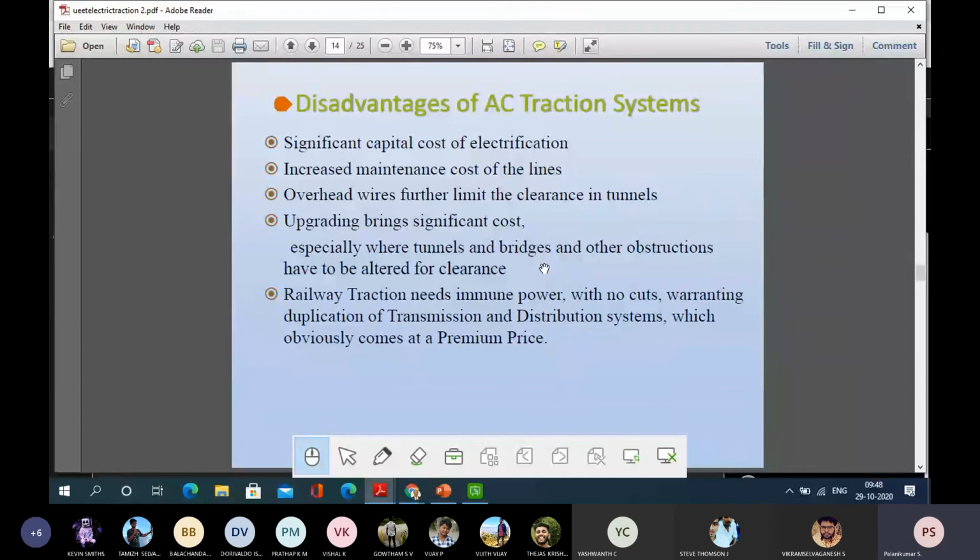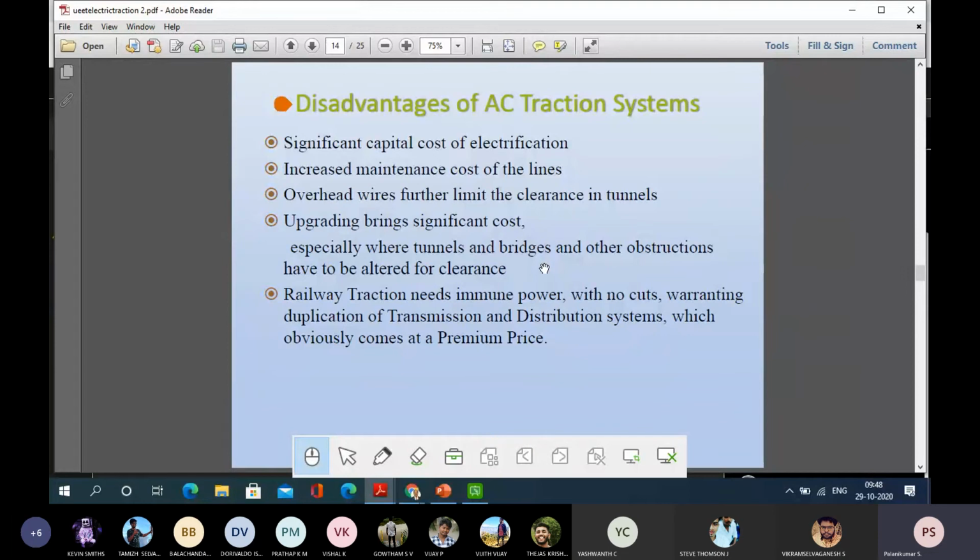Also, very often it has to be maintained. Maintenance of the transmission line is also there. Overhead wires further limit the clearance in tunnels. When we are using tunnels, we have to give proper clearance for the overhead transmission line. This will additionally increase the cost.